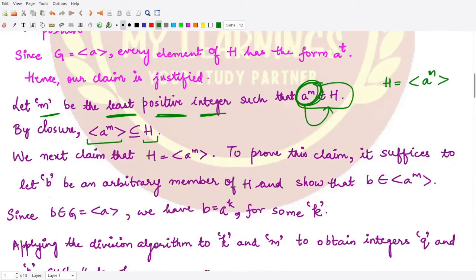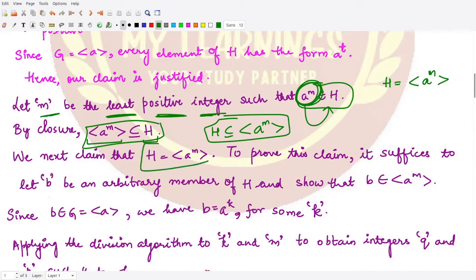Next, we wanted to prove that H is contained in the subgroup generated by a raised to power m. Then only from these two inclusions would we have equality between them. In order to have this equality, we wanted to prove this inclusion.